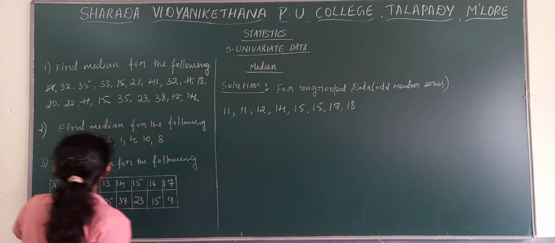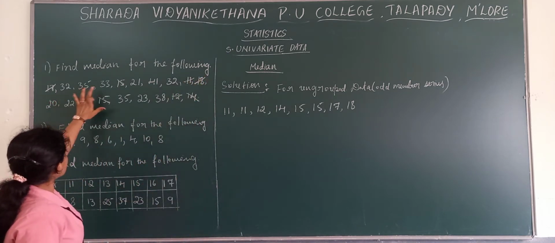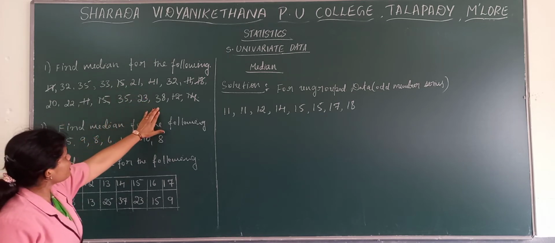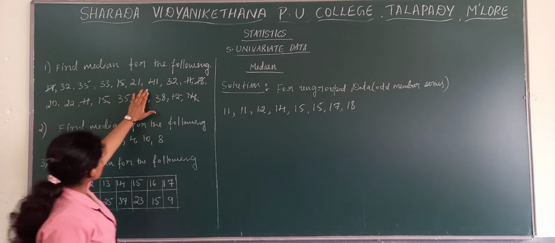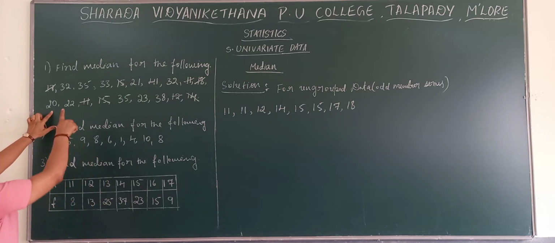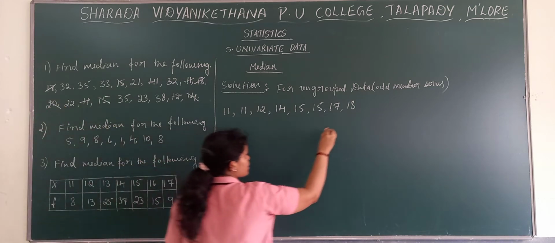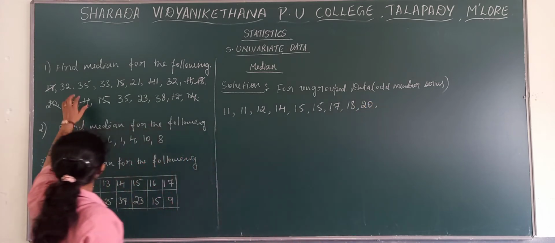Then is there 19? No, we don't have 19 there. Is there 20? Yes, we have 20 here. Is there any other 20 over there? No. We have one 20 here, right? 20. And fine. Is there 21?